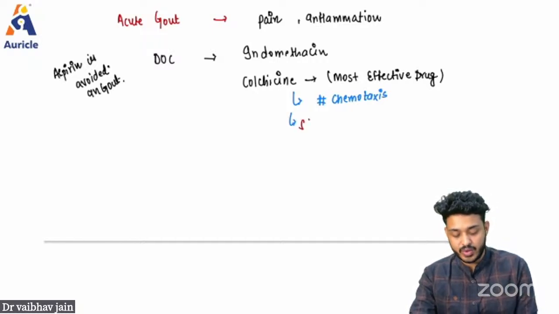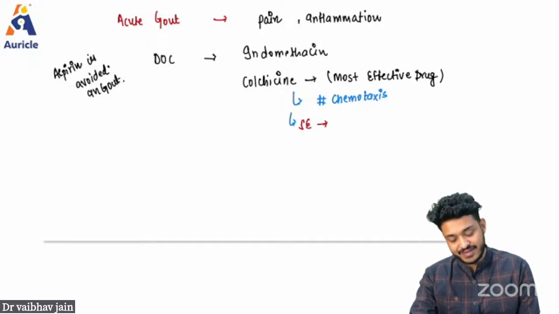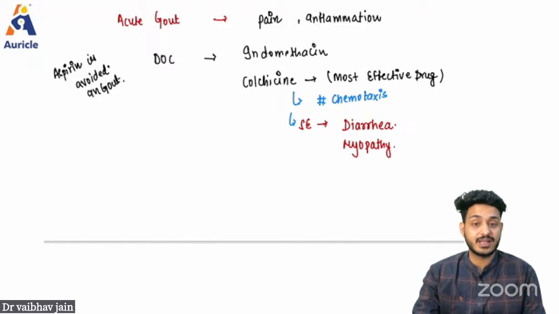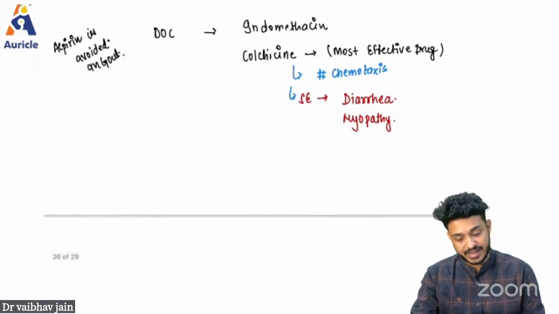Why are we not using it? Because of its side effect profile. What side effects can it cause? It can cause diarrhea in the patient. It can cause myopathies in the patient. We discussed myopathies in the last class with the fibrates and the statin groups of drugs. Delayed myopathy, right? So diarrhea and myopathy will be there.